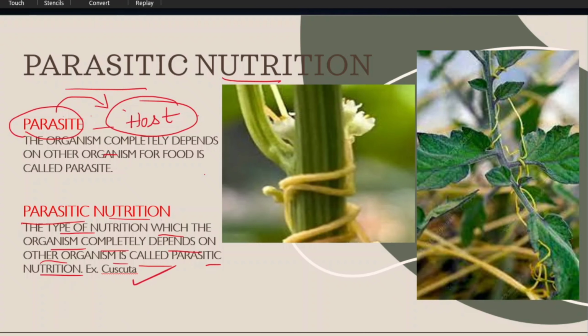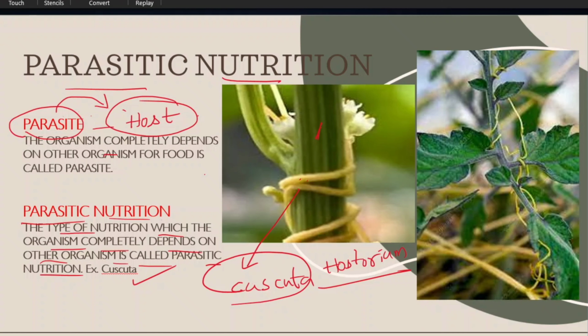For example, cuscuta. This is a cuscuta plant. This cuscuta plant depends on a host. Cuscuta has haustoria. Haustoria are injected into the host. This is the host plant. It is sucking all the food materials from the host. Cuscuta is completely depending on the host plant. Here is another type of cuscuta.